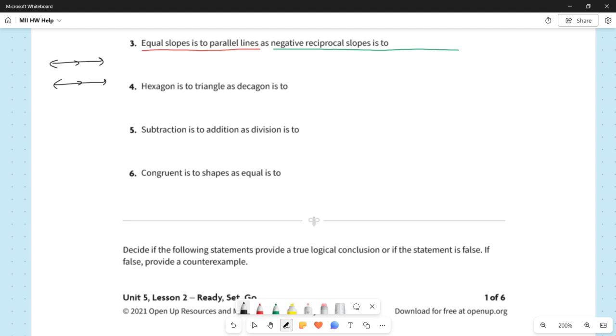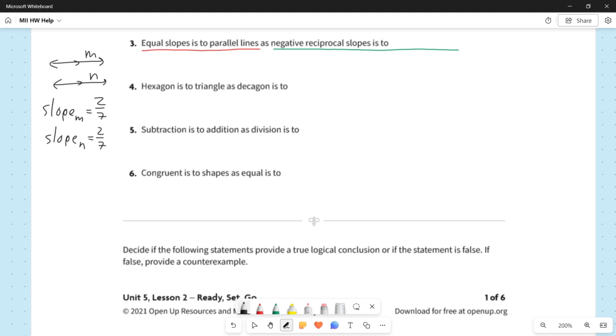So if we'll call this line M and we'll call this line N, if the slope of M is, let's say, 2/7, then the slope of line N is also 2/7. So parallel lines have equal slopes.